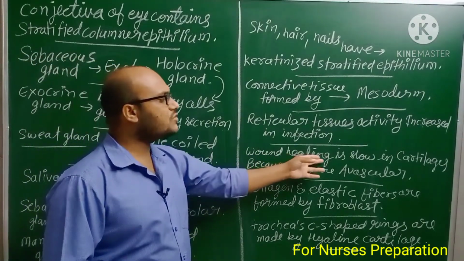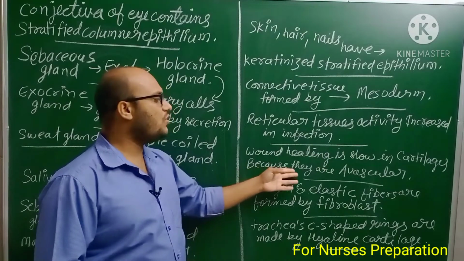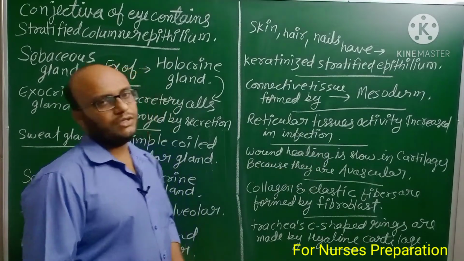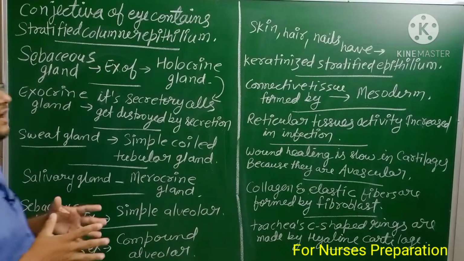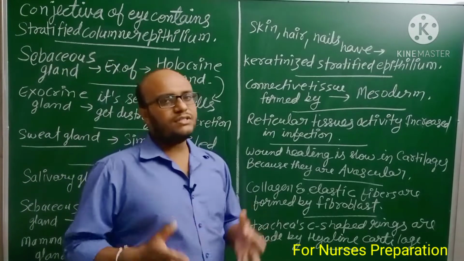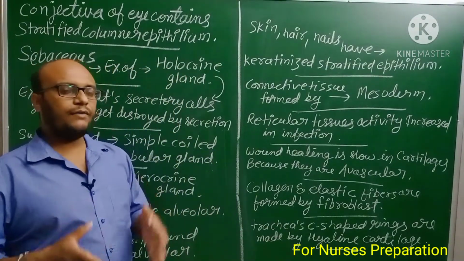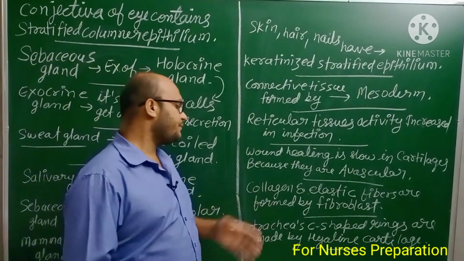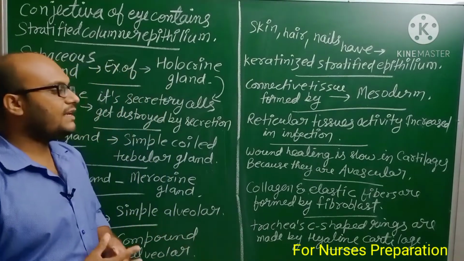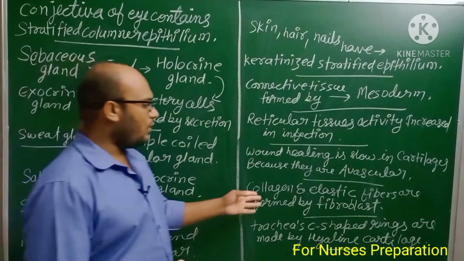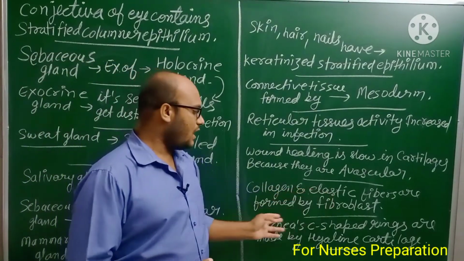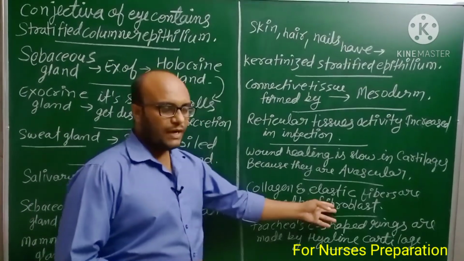Wound healing is slow in cartilages because they are avascular, or simply we can say they don't have vessels. Next, collagen and elastic fibers are formed by fibroblast.